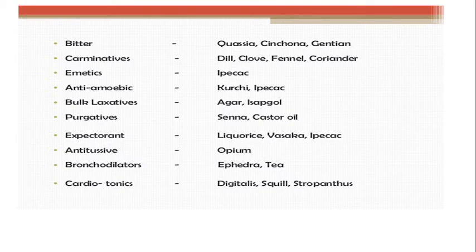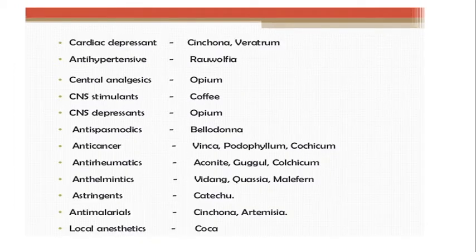So according to the different therapeutic actions given by the drugs, they are classified under different categories. After that, more drugs are there. Cardiac depressant, which depresses the cardiac activity; example is cinchona. Antihypertensive, which lowers blood pressure; example is rauwolfia.